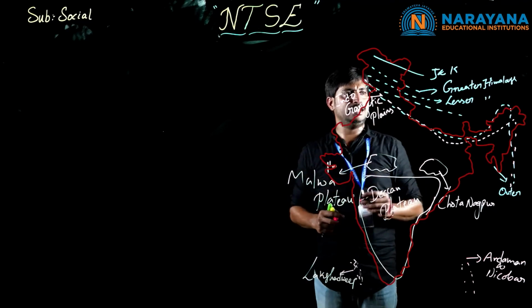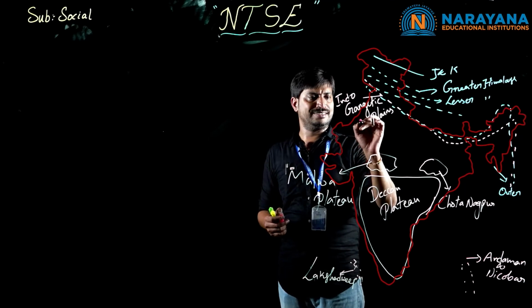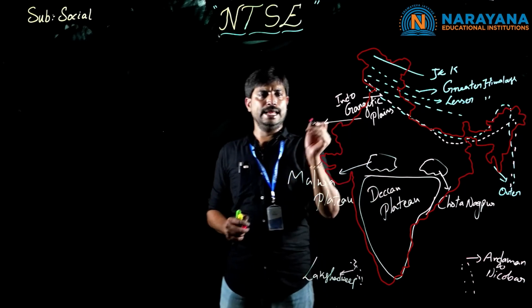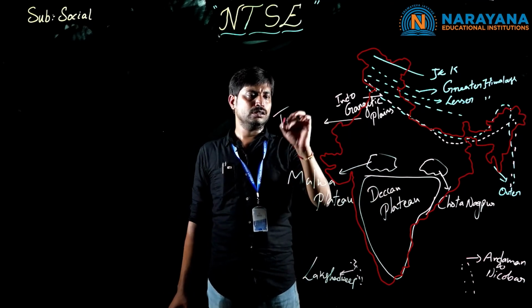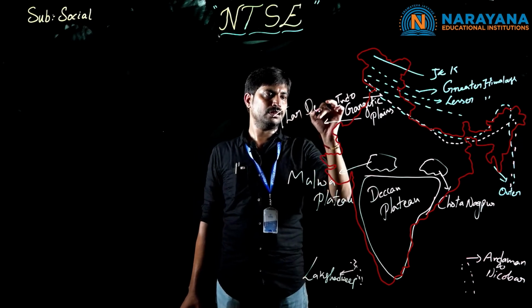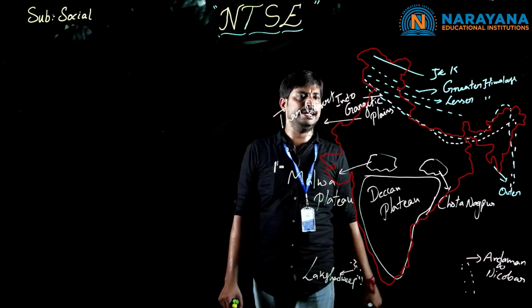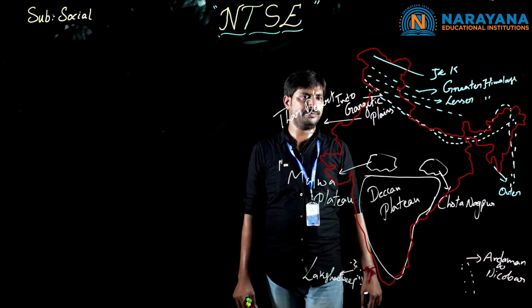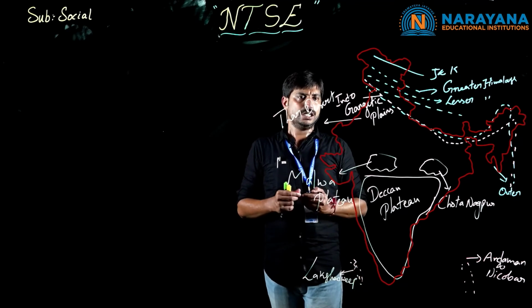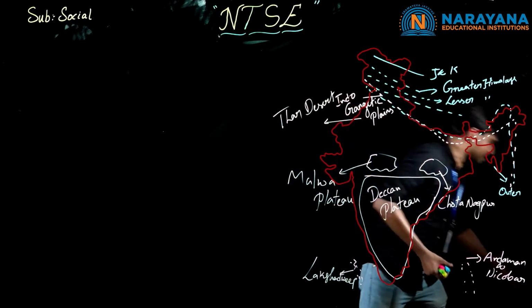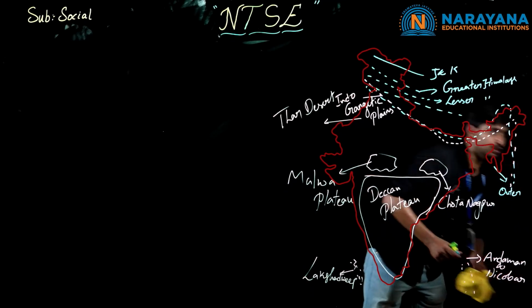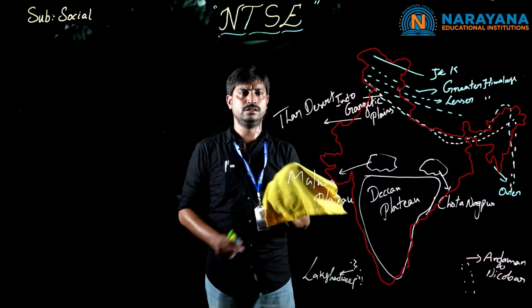After this we have the desert region in Rajasthan, the Great Indian Desert or Thar Desert. Clear, children? And coming to the coastal plains, we'll move through the coastal plains here.